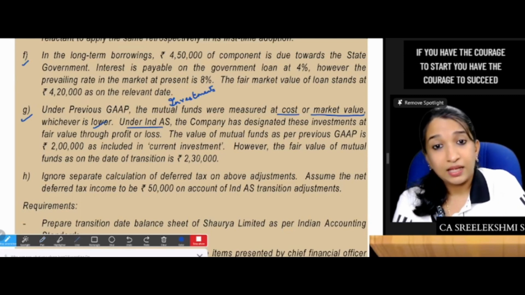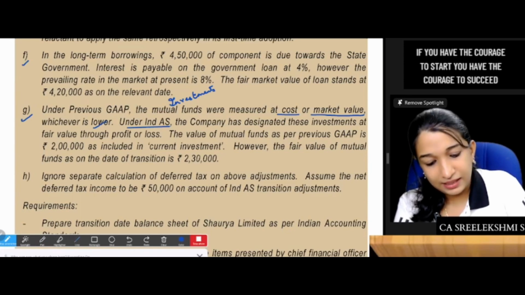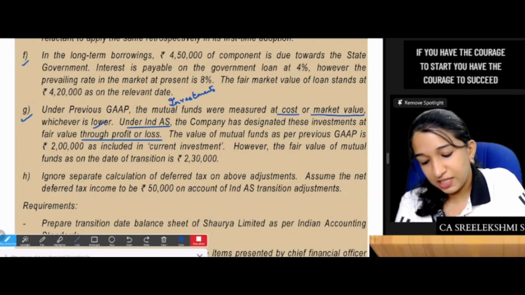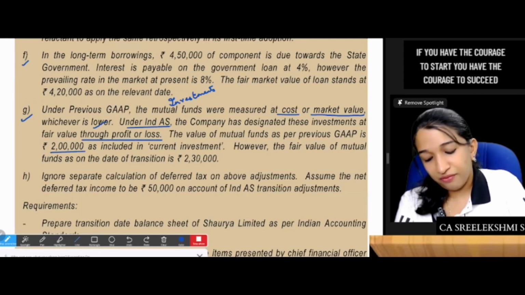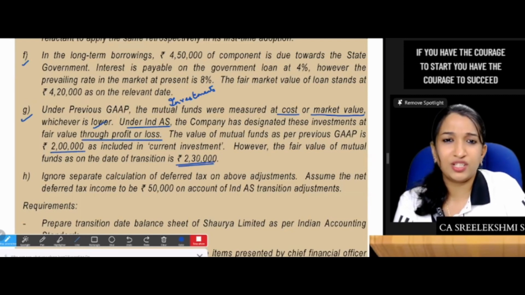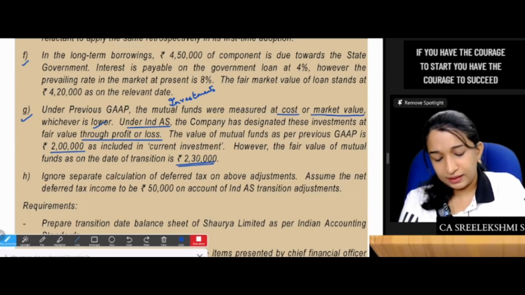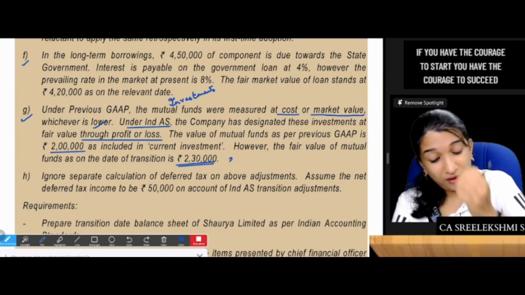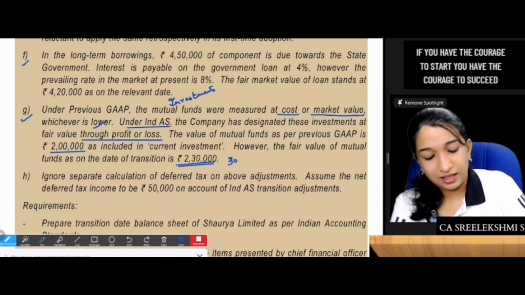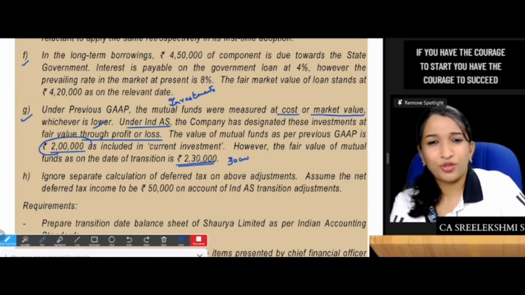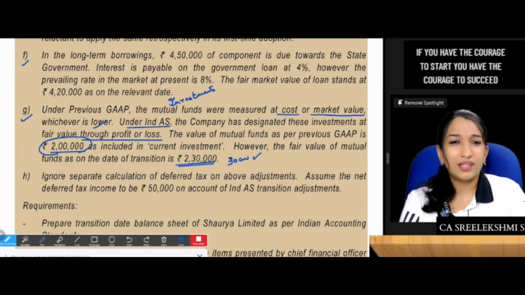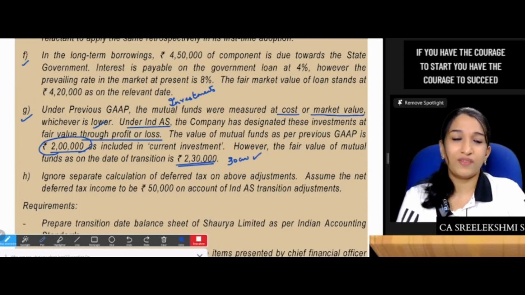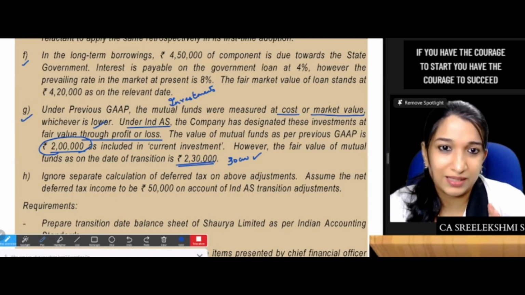Under Ind AS, the company has designated these investments as FVTPL. The value of mutual funds as per previous GAAP is 2 lakhs. However, the fair value of mutual funds on the date of transition is 2,30,000. So investments can be measured at fair value. So the fair value increase is 30,000. Originally it was recorded only at 2 lakhs, so a 30,000 increase is there. So 30,000 increases the value of investment, with a corresponding adjustment to retained earnings.